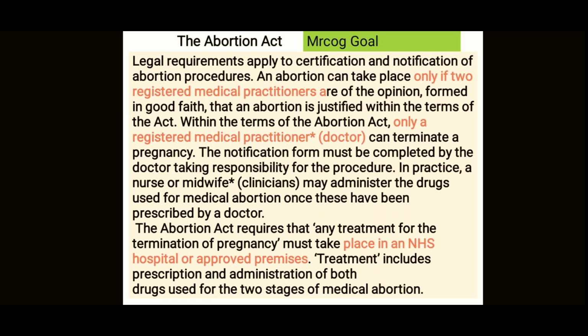So at least two should opine that yes, this patient can undergo an abortion, and after that, only one RMP, one registered medical practitioner, is needed to go for the termination, right? So there is a difference. Two are required for the opinion and one is required for doing the procedure. So one is also enough for doing the procedure.